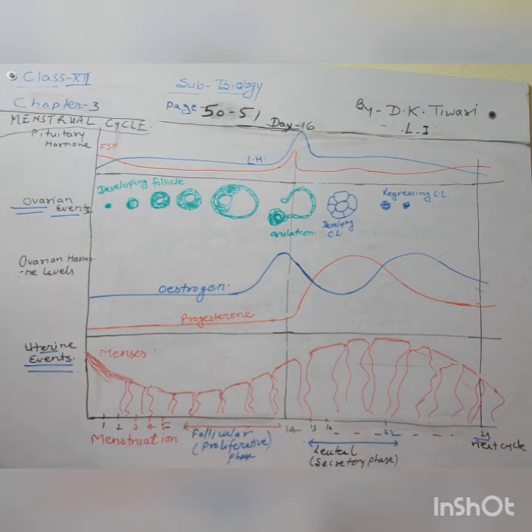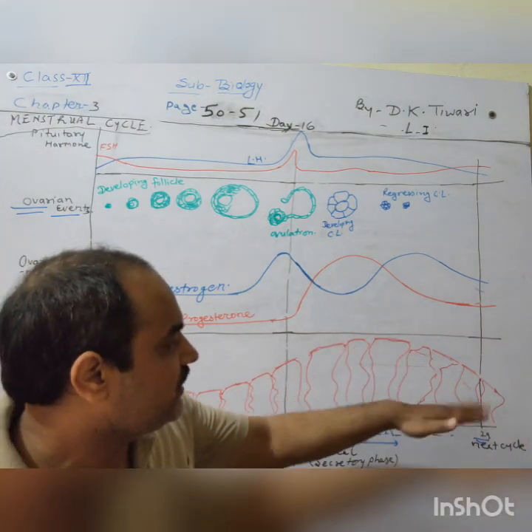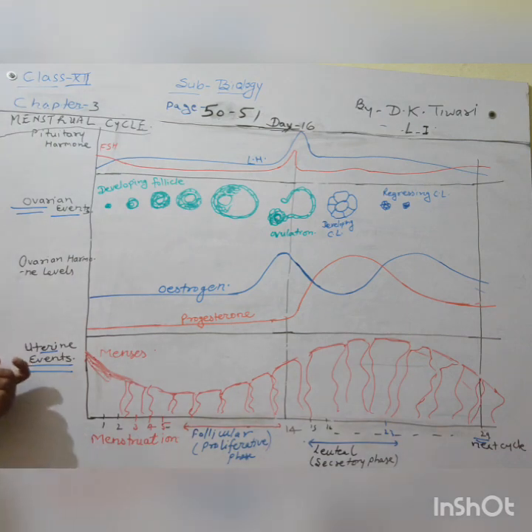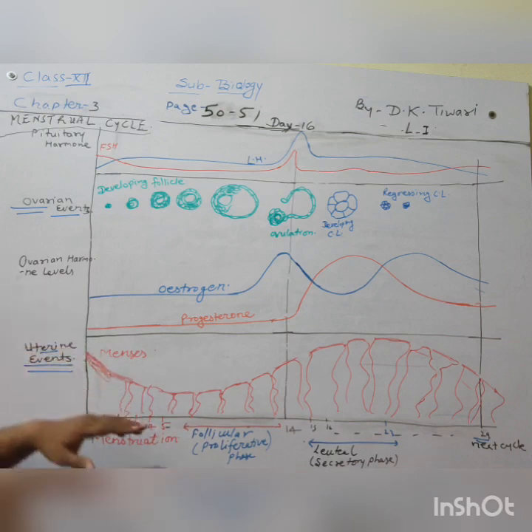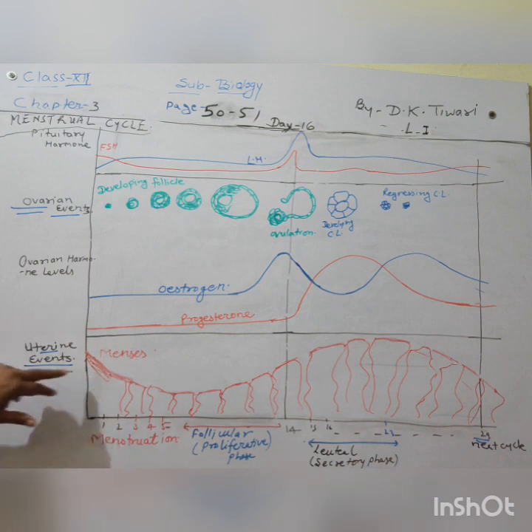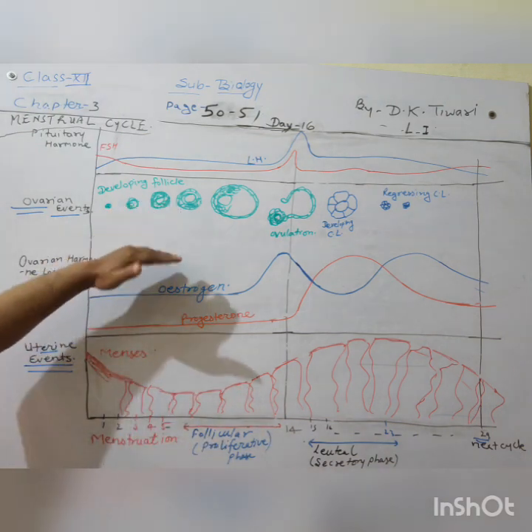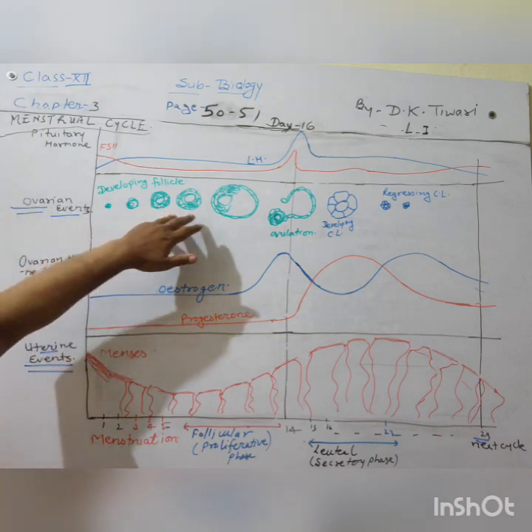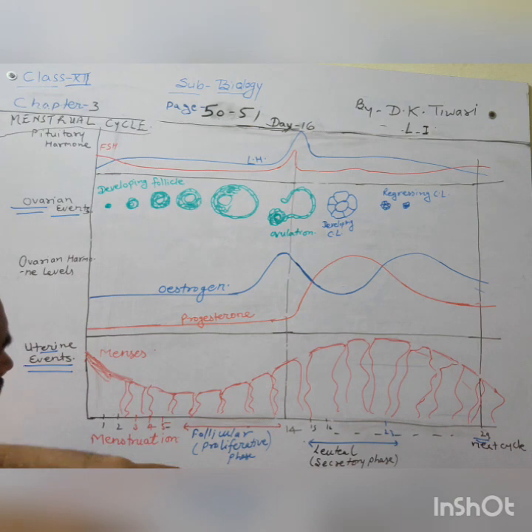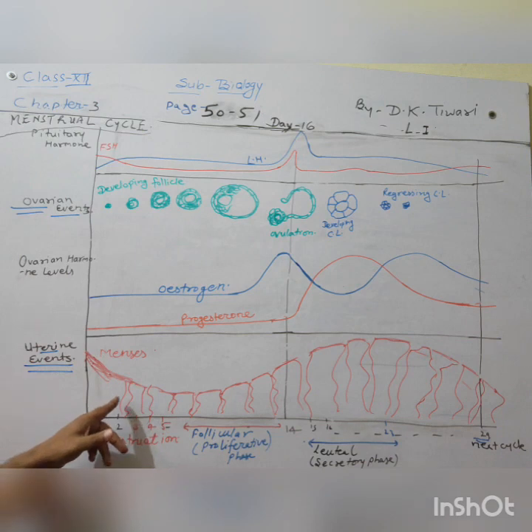Uterine endometrial lining shedding off and regeneration is taking place. You can see here during the uterine event that menses are taking place. It starts from the menses, which is called the menstruation phase, for both uterine as well as ovarian events. After that the follicular phase starts for the ovarian events, where the Graafian follicles are getting developed, and the proliferative phase is running for the uterine events, where proliferation of the endometrial lining is taking place.